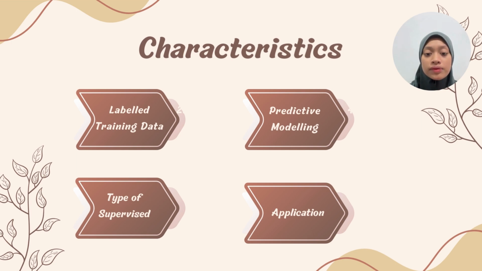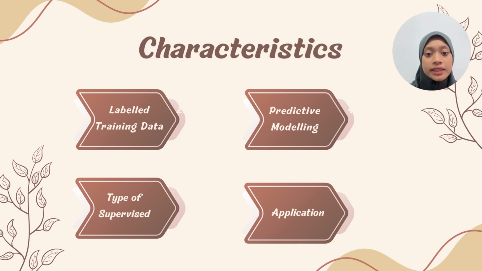Here are the supervised learning characteristics. The first one is labeled training data. Supervised learning requires a labeled dataset for training. Each example in the training data consists of input features and the corresponding correct output. Our target is whether the email is spam or not spam.